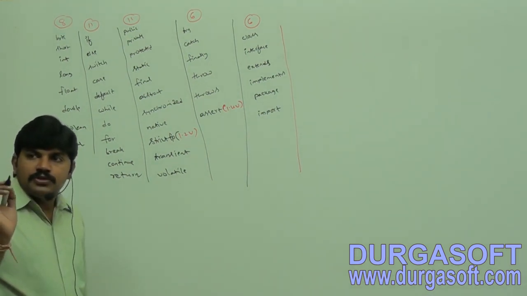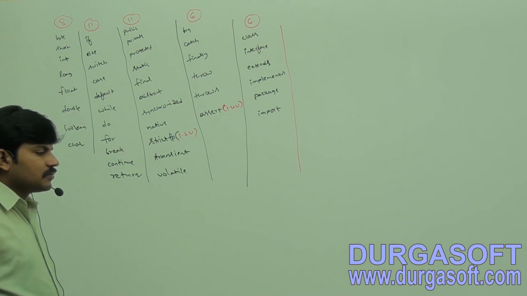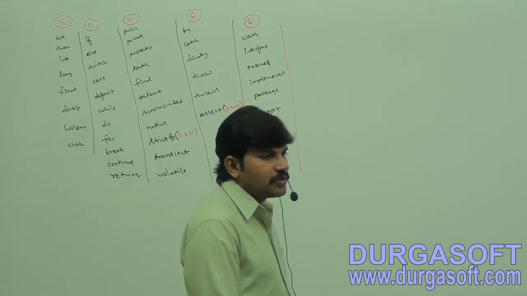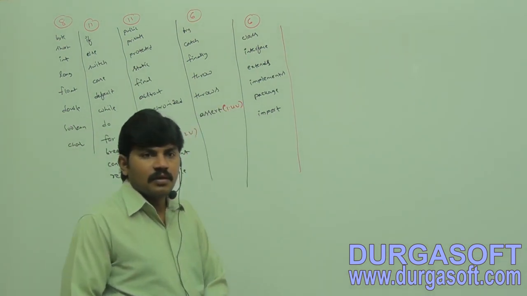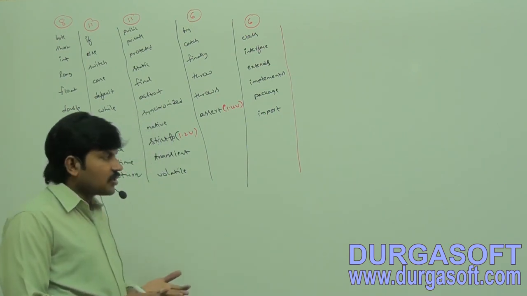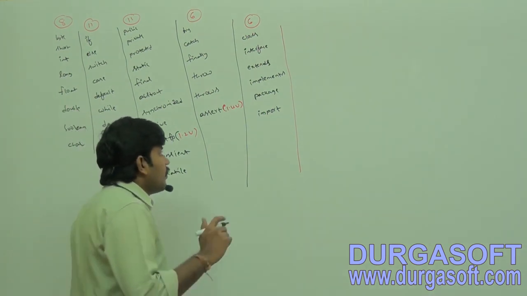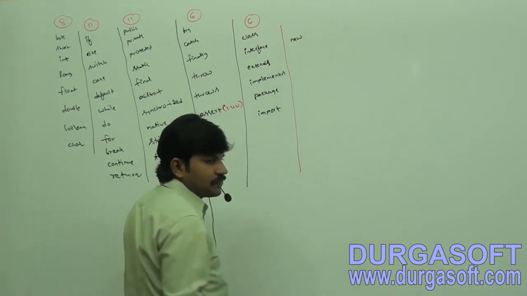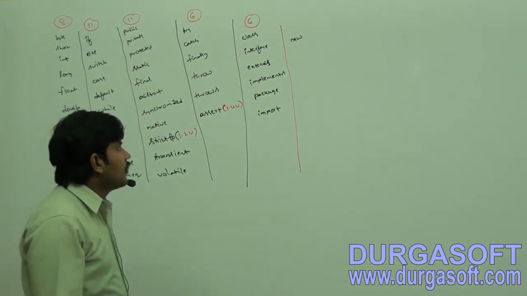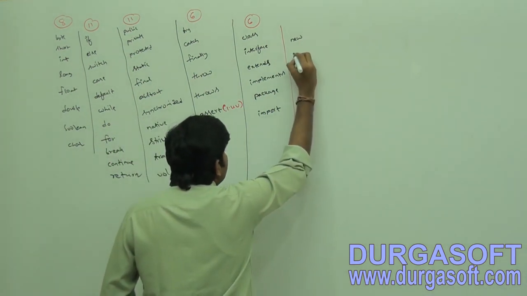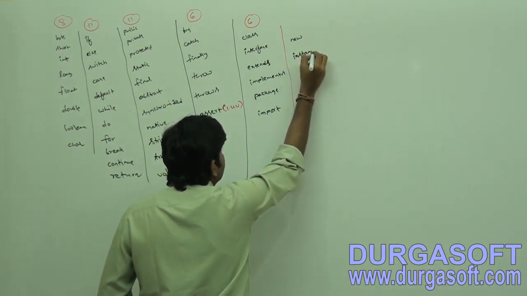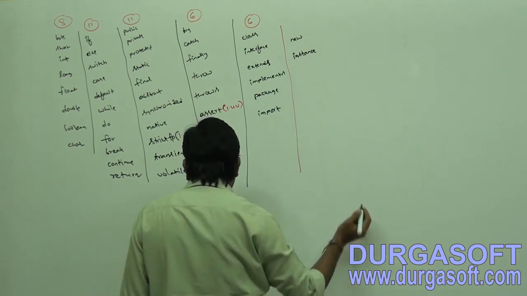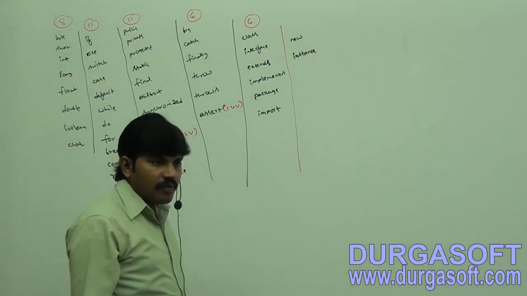Next, object related keywords. What are the various object related keywords? New itself is a keyword. Instance of.